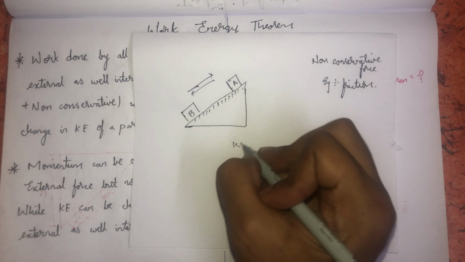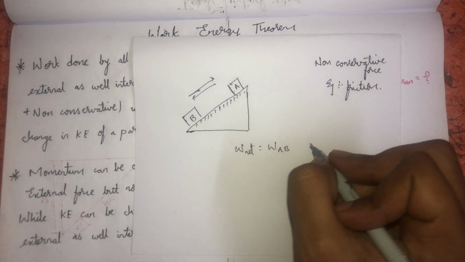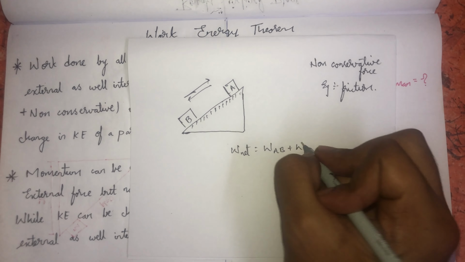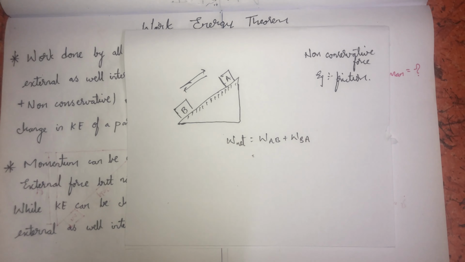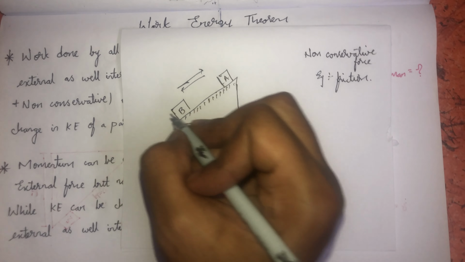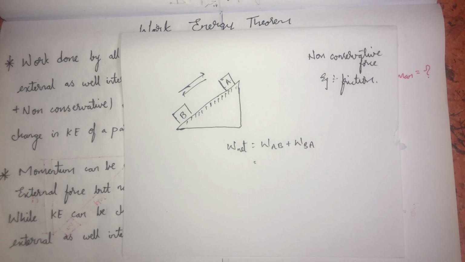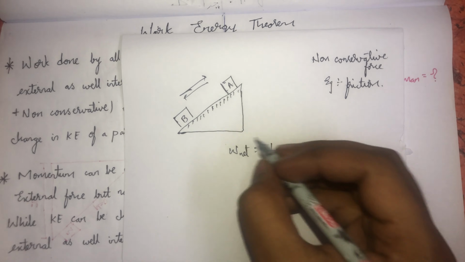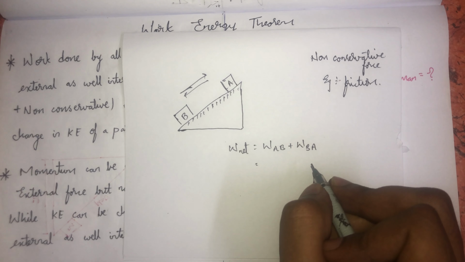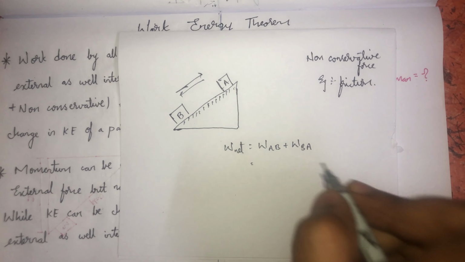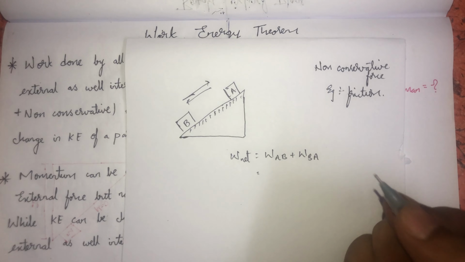So net work done will be equal to the work done in moving from A to B plus the work done in moving from B to A. The work done in moving the block on the rough inclined plane from A to B will be equal to the work done by the frictional force. Here the frictional force will be equal to mu N, where N is equal to mg cos theta. So work done will be frictional force into displacement.